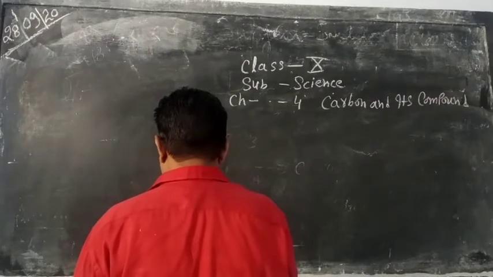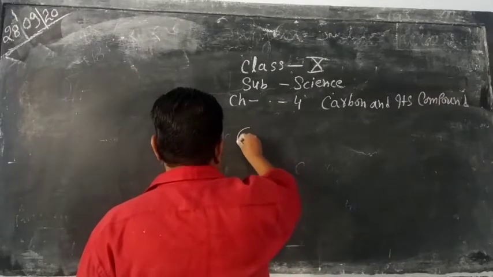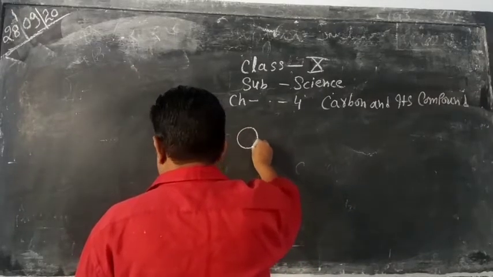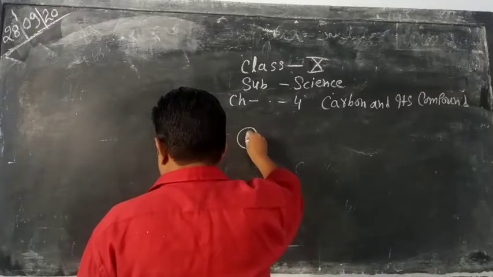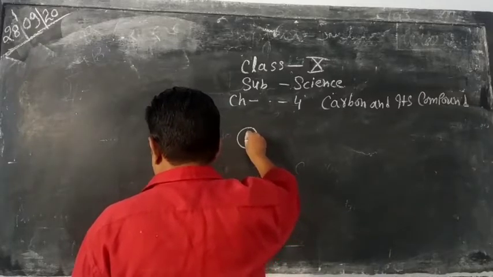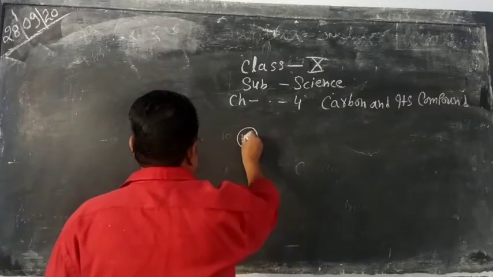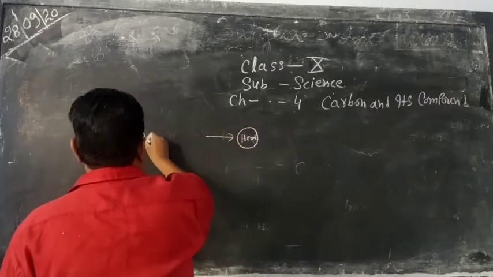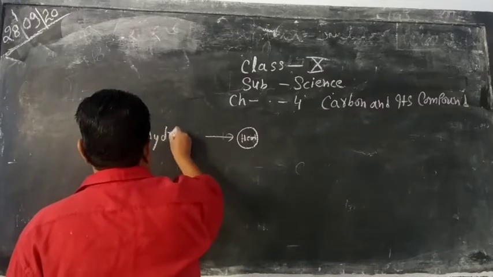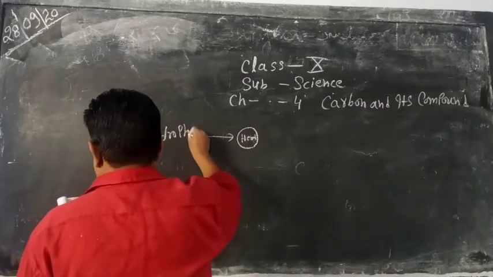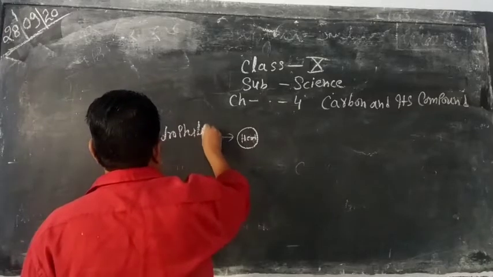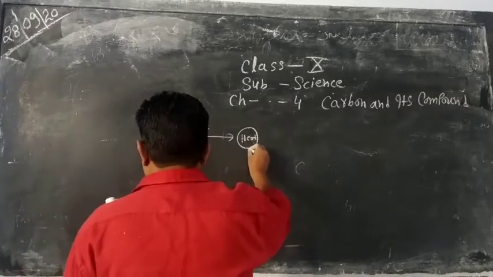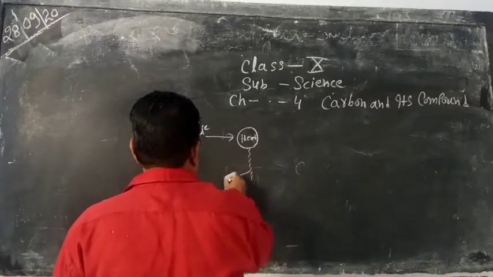You know that this is the head part of soap. It is hydrophilic. This is known as head and it is hydrophilic. And this one is known as tail.